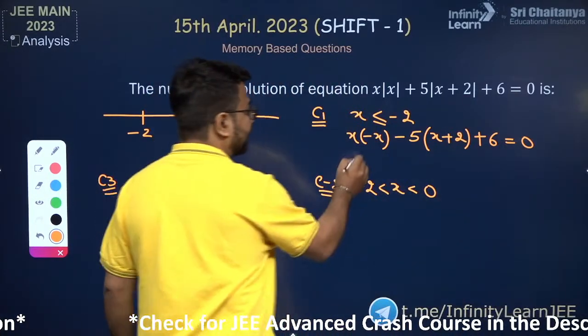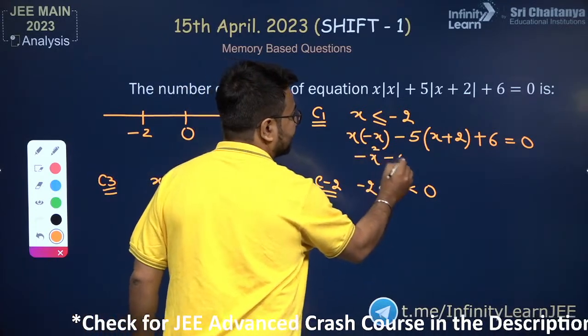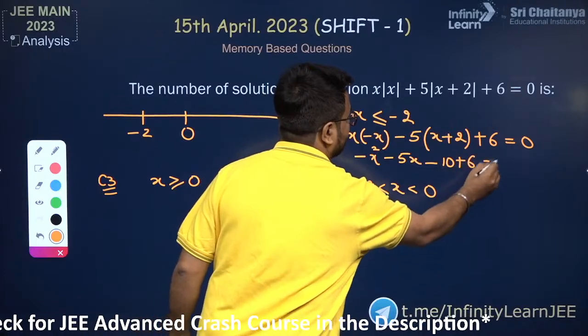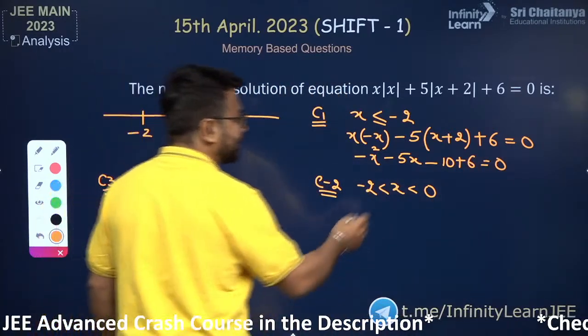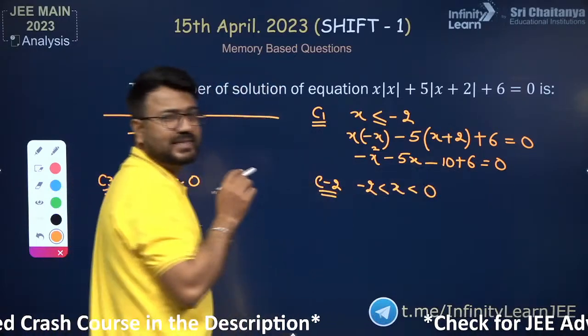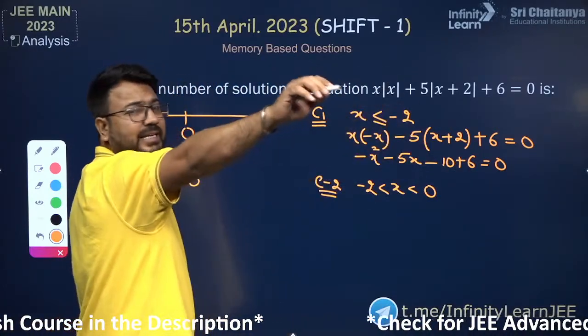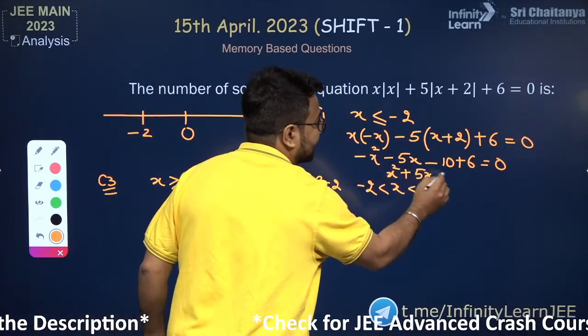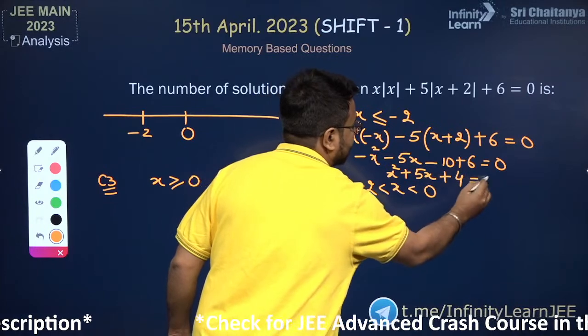So what will happen here? It is minus x square, then minus 5x, then minus 10, and then plus 6 which equals 0. So we can write minus 10 plus 6 which is minus 4, and if I take this negative common and take this negative to the right hand side, I will have x square plus 5x plus 4 equals 0.